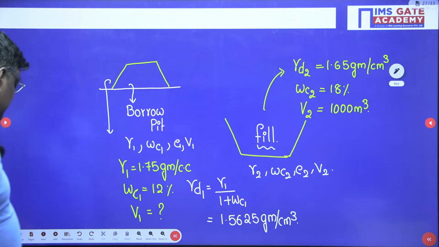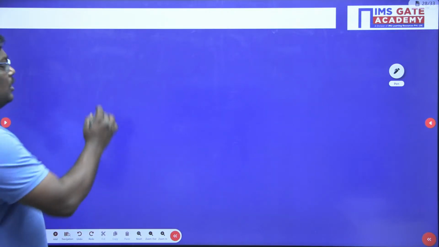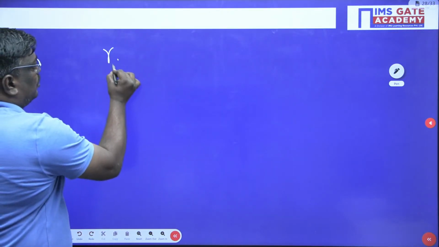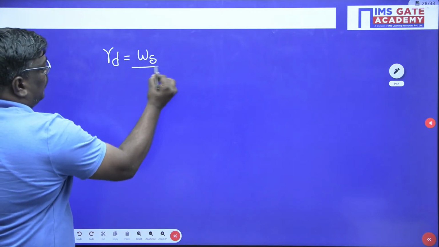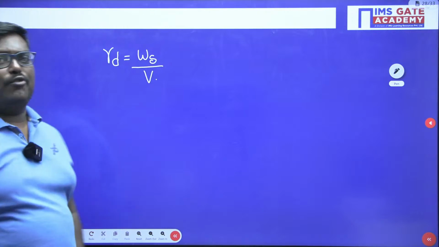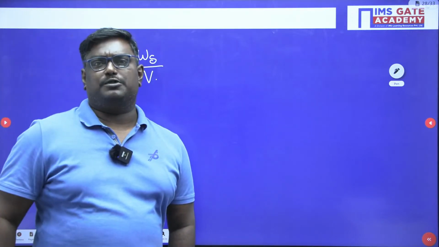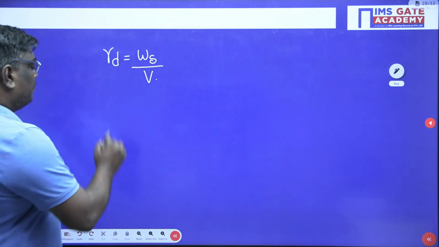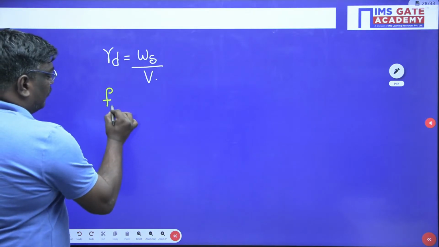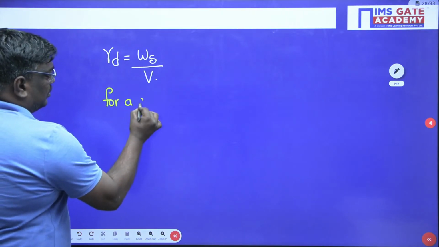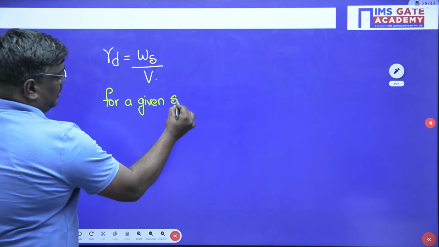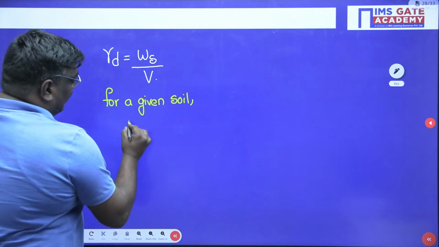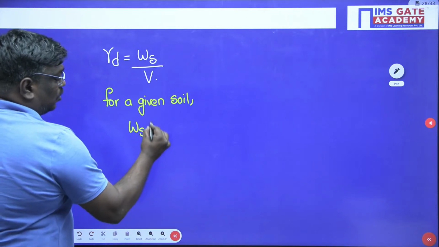Now see students, let me tell you one thing. You know gamma D is equal to what, sir? Weight of solids by total volume. Yes or no? Are you following, sir? Gamma D is equal to weight of solids by total volume. Now, please understand students, for a given soil, weight of solids is constant.